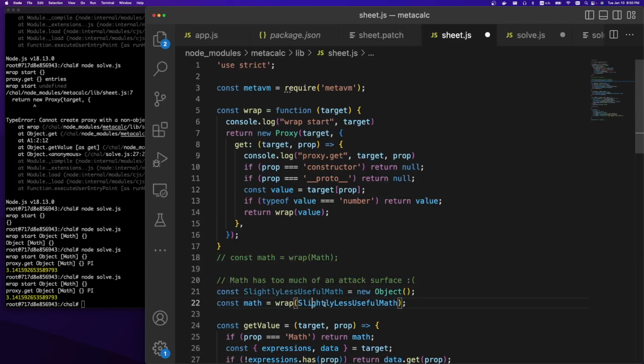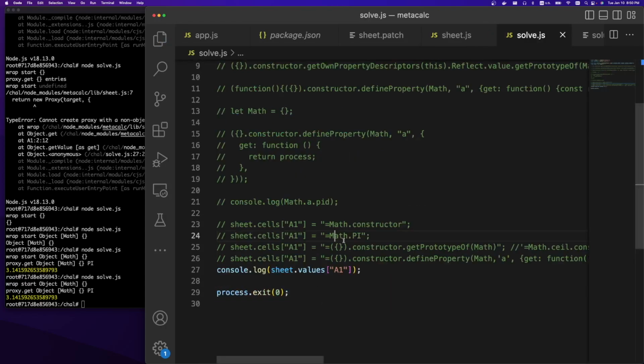Let's go back to what our challenge looks like. Like I said, there were two different solutions. The first solution was this one. They create an empty object, then they call the constructor on the empty object. This exists within the VM, and so it doesn't have the proxy object on it. This is just within the VM, and only the math object actually has that proxy on it. So we can call constructor on this, and it doesn't really matter because it's just within the VM. There's no escape.